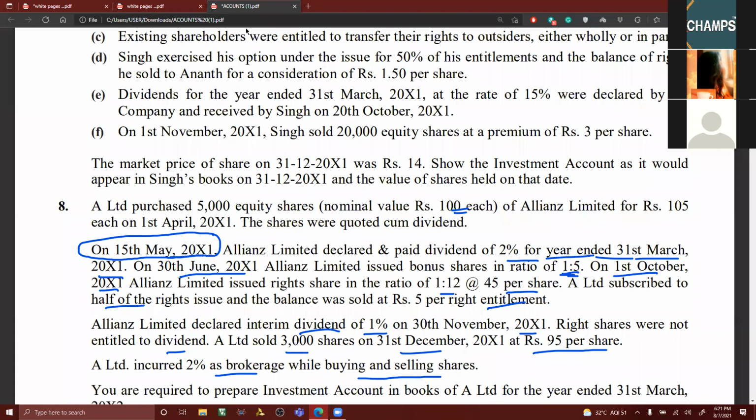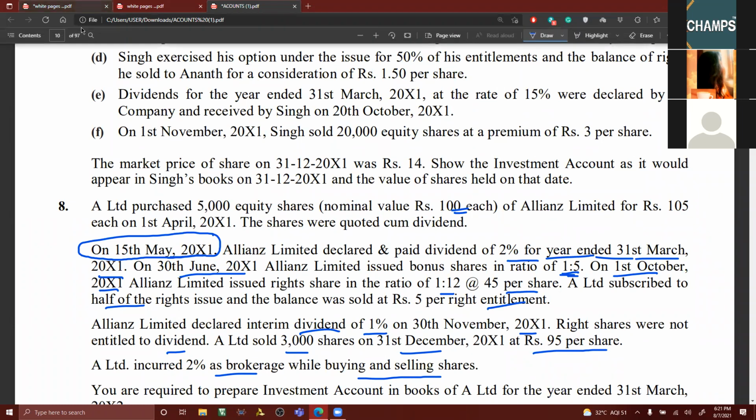You have to focus on these points whenever you are doing problems about right shares and interim dividend. If the problem is silent and the interim dividend is after issuing the right shares or bonus shares, and nothing has been mentioned, then on bonus shares and right shares also you can calculate interim dividend. But here the problem has given that right shares were not entitled to any dividend.